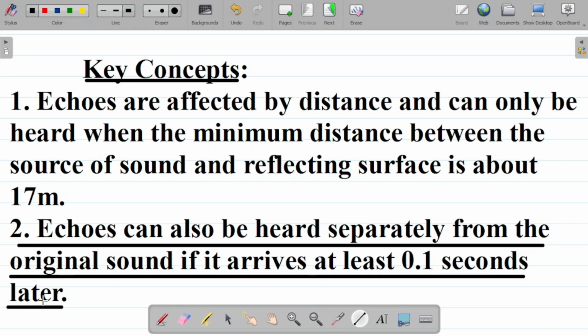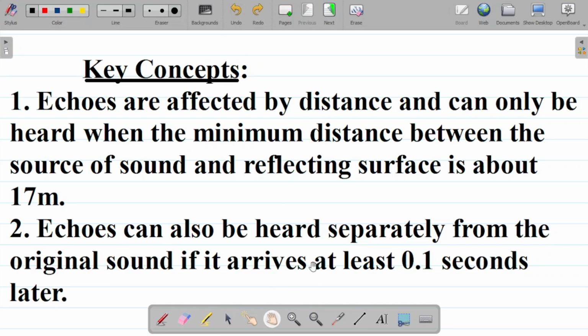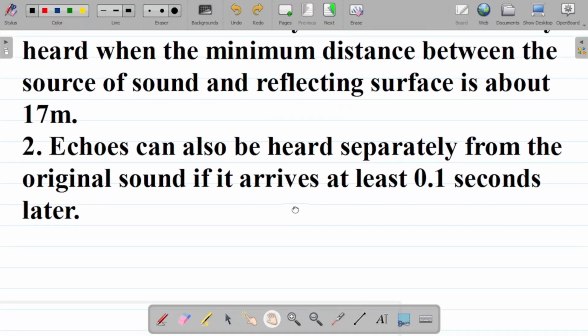In essence, for us to differentiate between the original sound and the echo, the echo must be heard at a later time after the original sound has been heard. And this later time should be at least 0.1 seconds later. That's the concept. So with these two concepts now, we'll proceed to solving some problems on echoes.